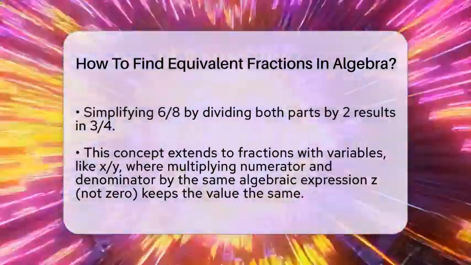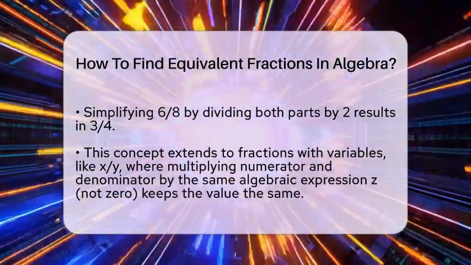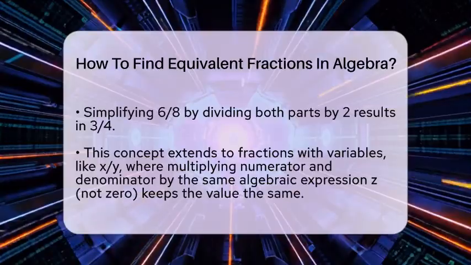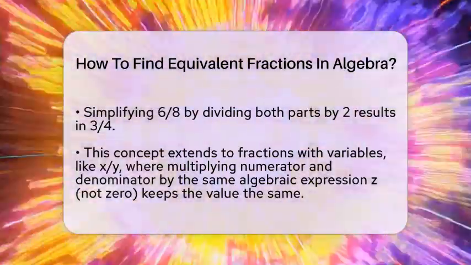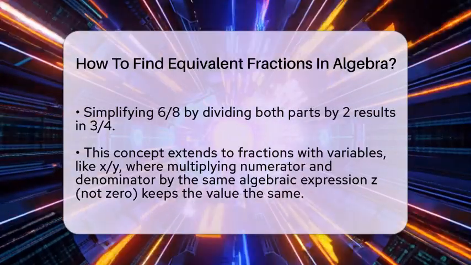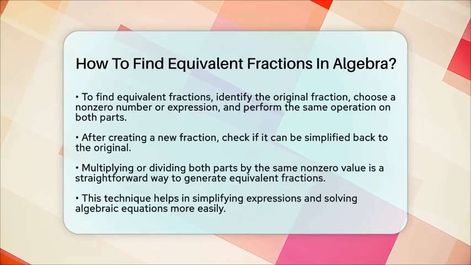To find equivalent fractions step by step, first identify the fraction you want to work with. Then pick a non-zero number or algebraic expression to multiply or divide both parts. Perform the operation on both numerator and denominator. Finally, check if the new fraction simplifies back to the original.